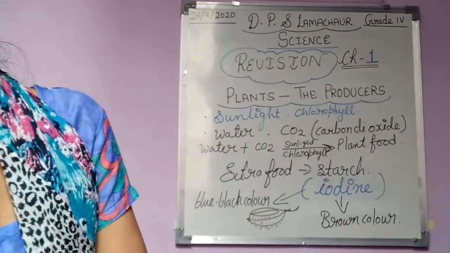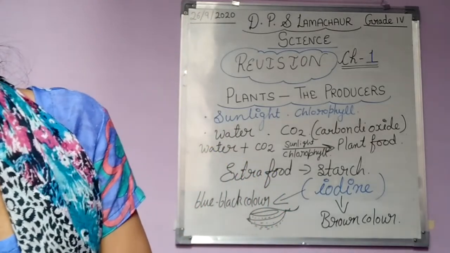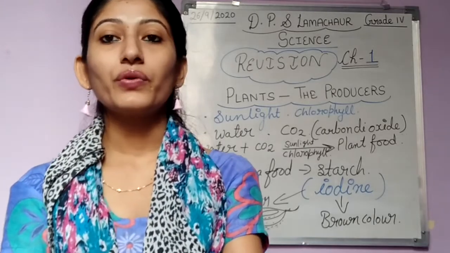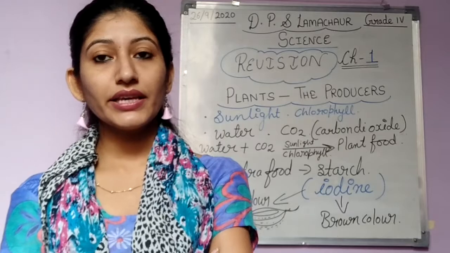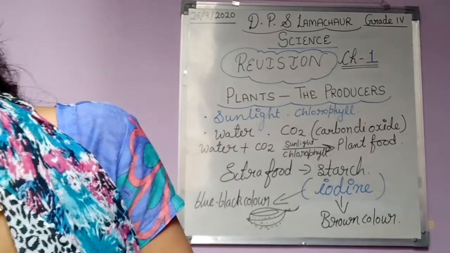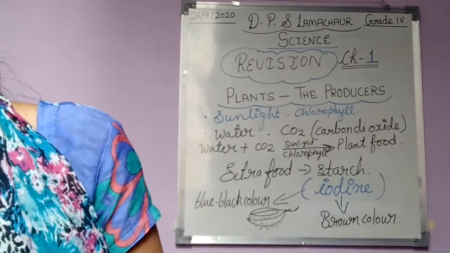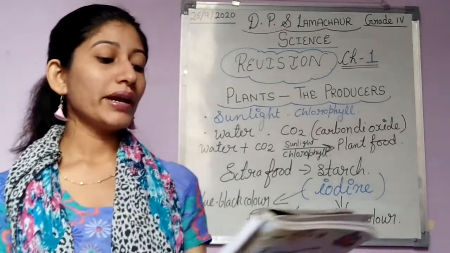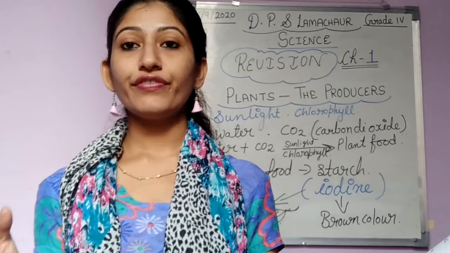Now another question it is asking: plants get light energy for preparing food from where? It is so simple. Plants get light energy for preparing food from sunlight. It is very simple.